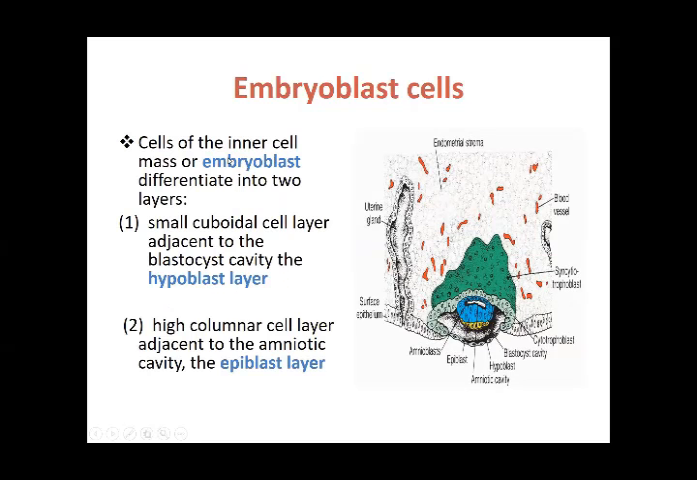Then the embryoblast. The cells of the inner cell mass, or the embryoblast, differentiate into two layers, as I've told you. The small cuboidal ones are going to be called the hypoblast, that is the lower ones, and the columnar type cells are going to be called the epiblast.